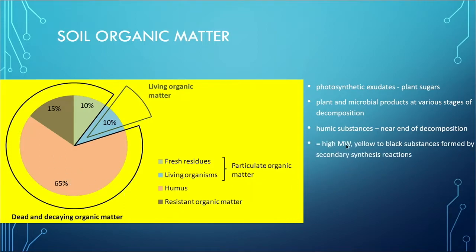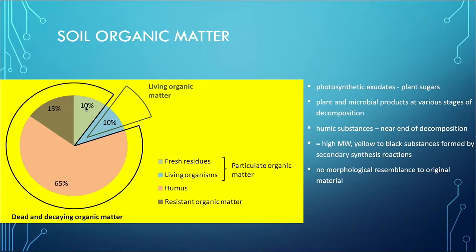And these humic substances have high molecular weight and are yellow to black in substance, formed by secondary synthesis reactions, and I'll describe that a little bit more in a second. And there's really no morphological resemblance to the original material. It's just dark, beautiful soil that's made by this. Living organisms only actually make up 10% of organic matter.